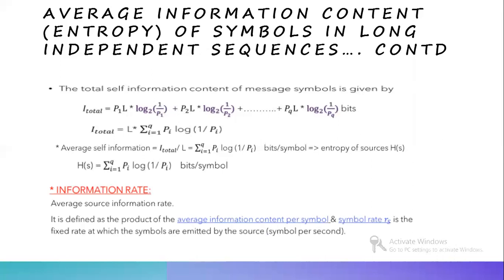What is information rate? It is nothing but the product of average information content per symbol and symbol rate, which can also be written as RS, that is capital RS equal to small rs into H of S, bits per second. Rate is represented in bits per second.